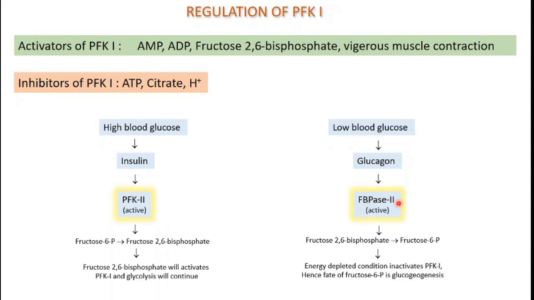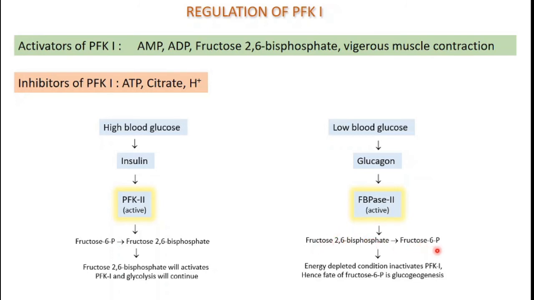So when there is low blood glucose, under the influence of glucagon hormone, this FBPase 2 gets activated, and now FBPase 2 converts fructose 2,6-bisphosphate into fructose 6-phosphate.